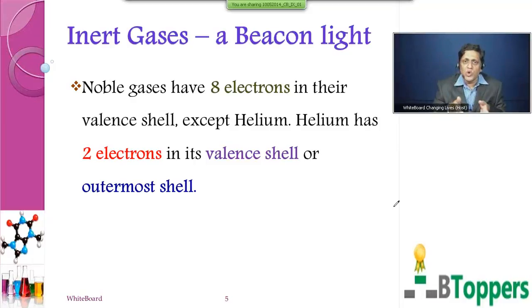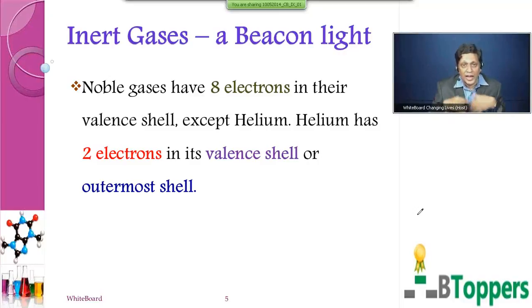The 0 group elements or the 18 group elements, which are the noble gases, have 8 electrons in their valence shell. Therefore, they do not show any tendency to participate in chemical bonding. It is precisely this inertness of noble gases which prompted Kossel and Lewis